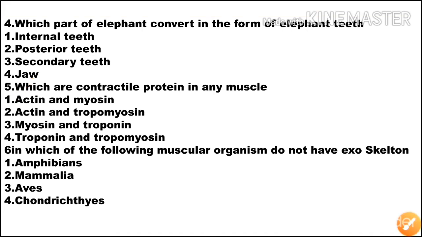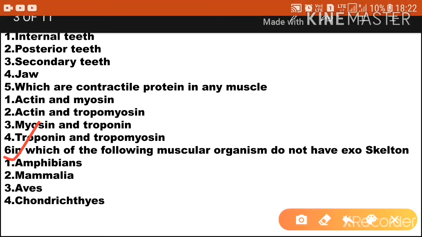The next question, which of the following organisms do not have an exoskeleton? First option amphibians, option 2 mammalia, option 3 aves and option 4 chondrichthyes. So option 1 is the correct answer. Amphibians do not have an exoskeleton, and exoskeleton means an extra protection, a hard cover.